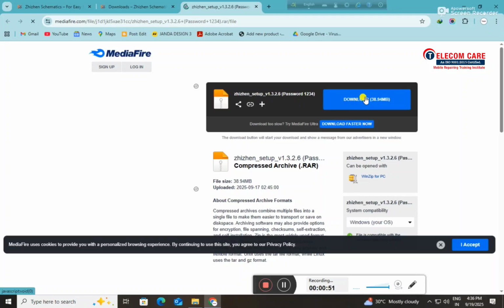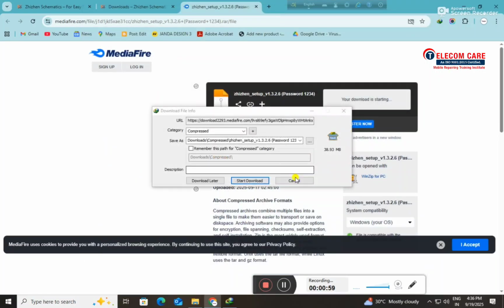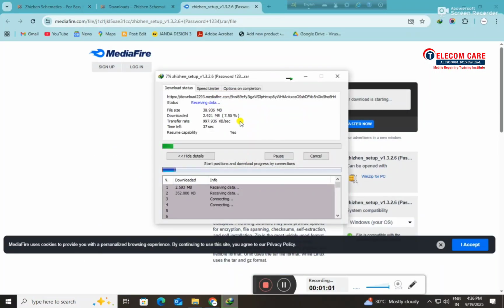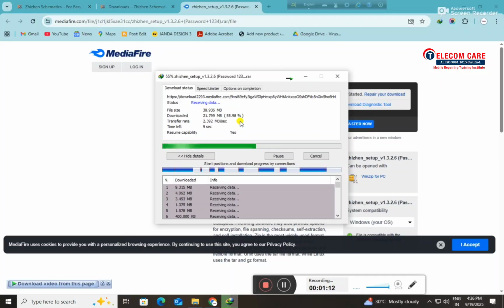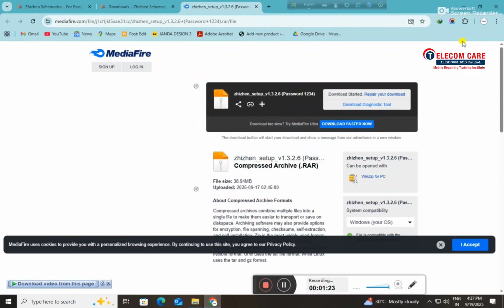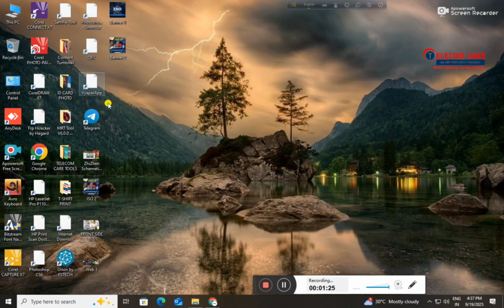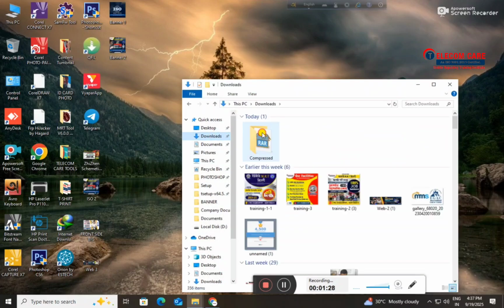Now we have come to another page where the download link has been generated. Now we will click on the download link. The download has started. It may take some time to download the file. Keep patience. As we can see, the file has been downloaded successfully. Now we will open the file and continue the installation process.